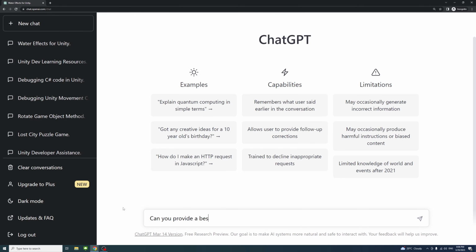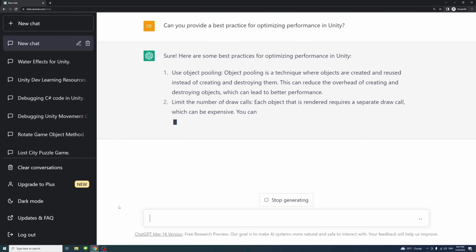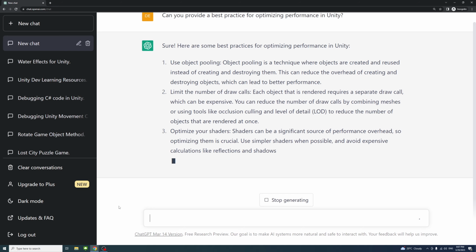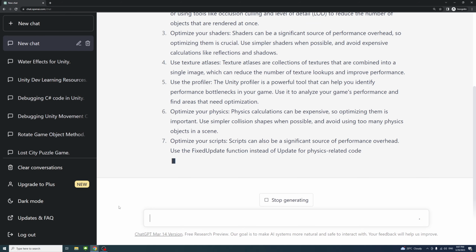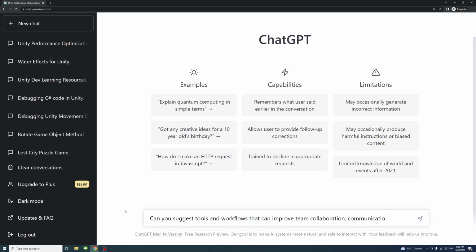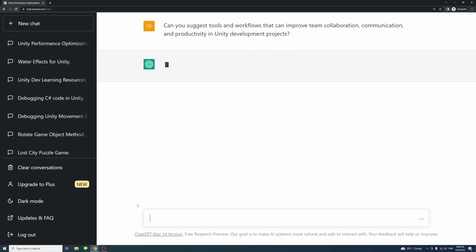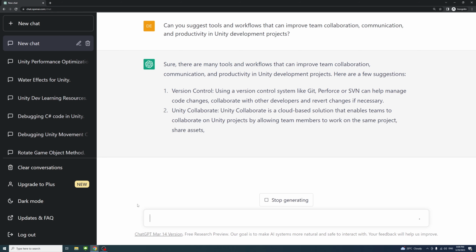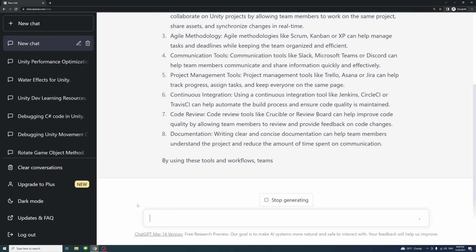Best practices. ChatGPT can provide you with the best practices for Unity development. You could ask for guidance on topics such as project organization, code standards, performance optimization, and more. Collaboration. If you're working on a Unity project with a team, ChatGPT can help facilitate collaboration by providing suggestions for tools and workflows to improve team communications and productivity.